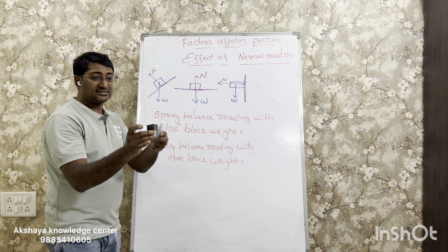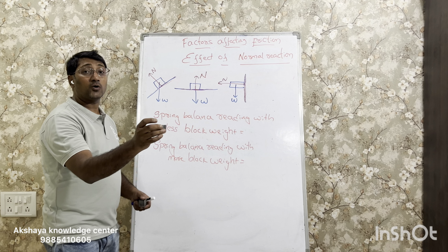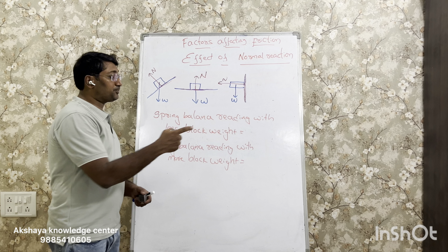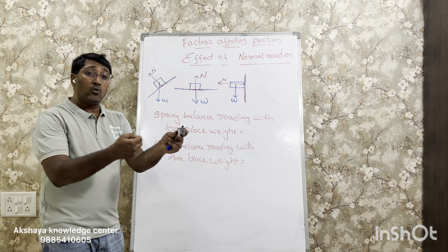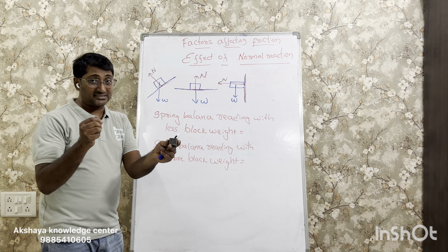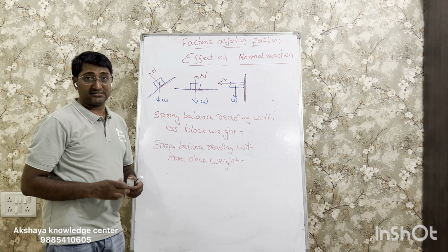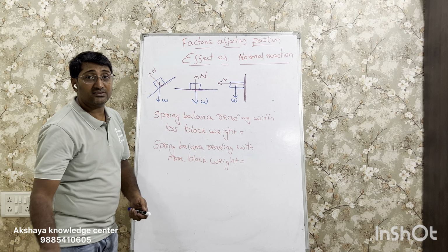So as you guess, with less weight, the object can be moved easily. You will see less spring balance reading. With more weight, the object can be moved with more force. You can't move it with less force. So you will see a bigger spring balance reading. Okay, let's get started with our experiment.